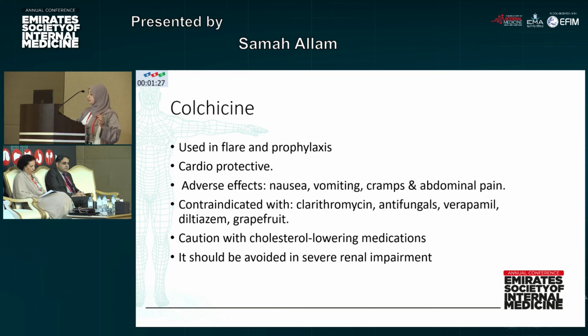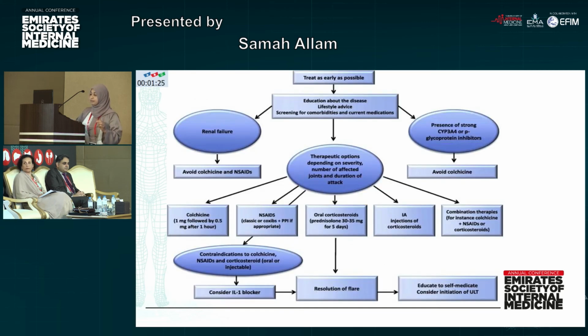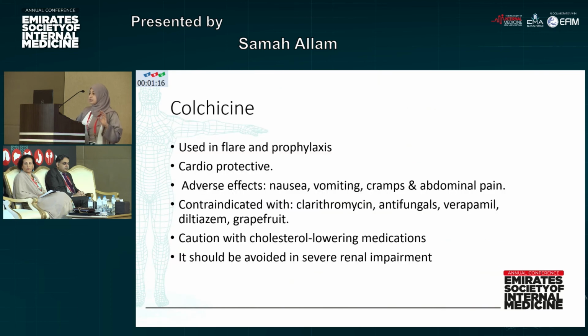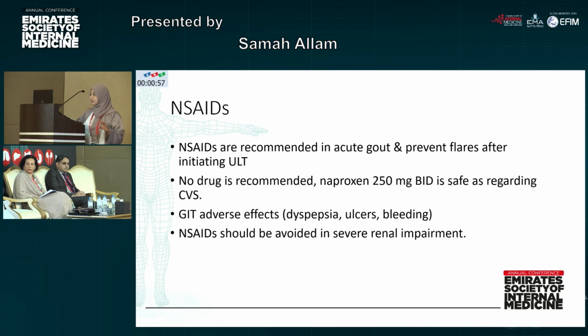The dose is usually between 1 and 1.6 milligram in the first dose, and 0.5 milligram after 1 hour. Then we can keep the patient on 0.5 milligram BID. The adverse effects with colchicine are nausea, vomiting, cramps and abdominal pain, but be sure that your patient is not on clarithromycin, antifungals, verapamil, and diltiazem. Use caution with the cholesterol-lowering medications, and avoid using colchicine in severe renal impairment.